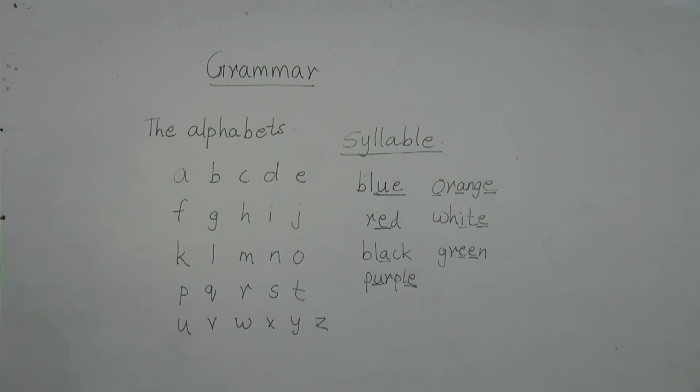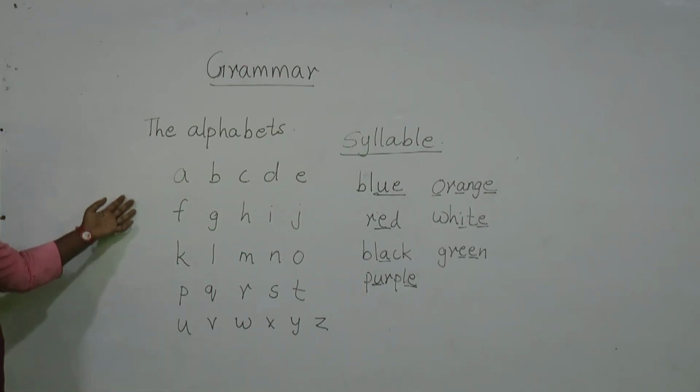Once again, let's see what grammar is. English is a global language used all over the world, and to improve our language we need to know the alphabets and the grammar, its structure. We can't just write on our own because those words would be meaningless. So it is necessary to know all the alphabets correctly and how to use them properly in each word.